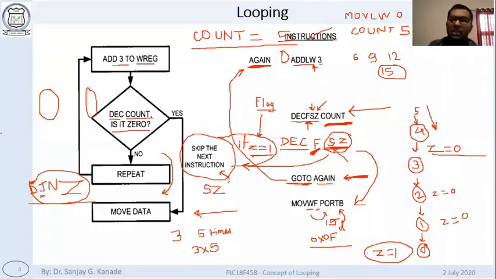What I mean is, in this case, you can see the instruction is going to check the zero flag and going to skip the next instruction. There is no jumping inside the instruction. There is no jump inbuilt inside the instruction. Therefore, this instruction has to be accompanied with a jump instruction, like a go-to instruction.